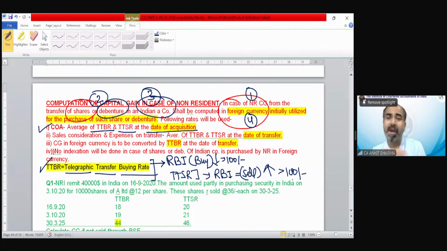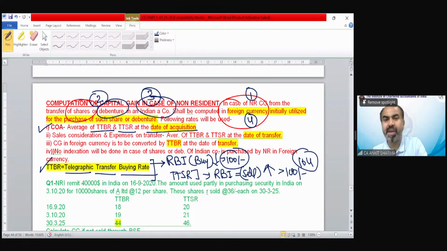Now suppose you want to buy foreign currency. You went to RBI saying that you need foreign currency. So they will say, okay, now we are going to charge, suppose, 104 rupees for a dollar. So if you go to sell your dollar, they will give you 100. If you are going to buy the dollars, they will charge, of course, more.